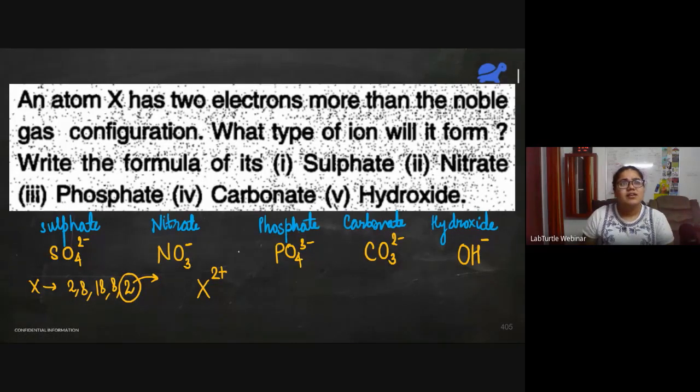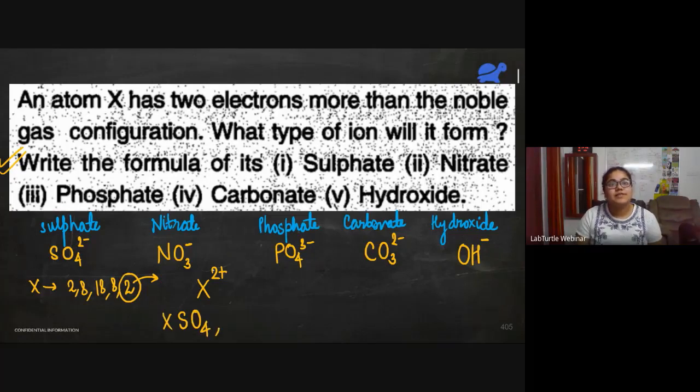Okay? Now the next part should be easy. You just have to write the formula of its sulfate, nitrate, phosphate, carbonate, and hydroxide. So let me just explain now. X2+, when it forms sulfate, 2 and 2, the charges get balanced and we just get XSO4.